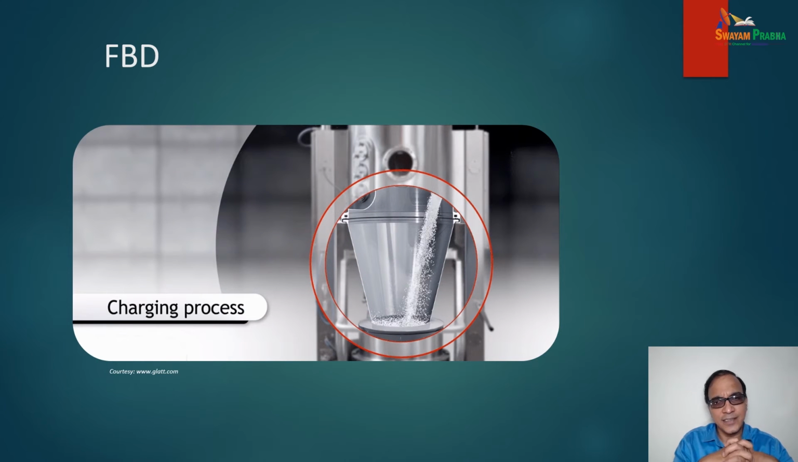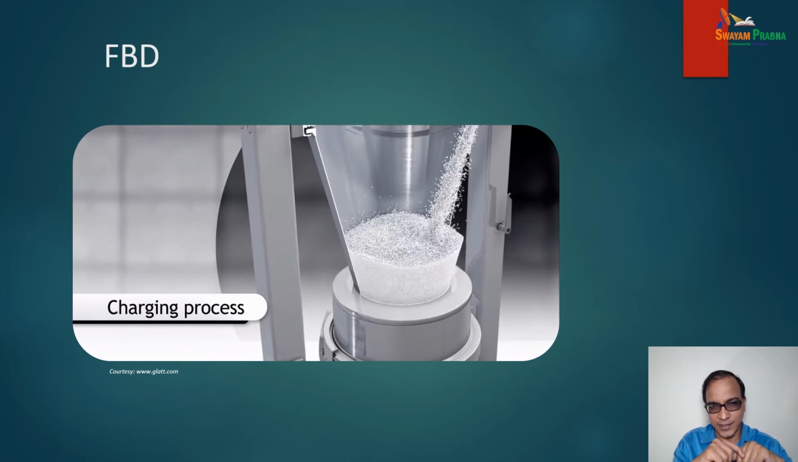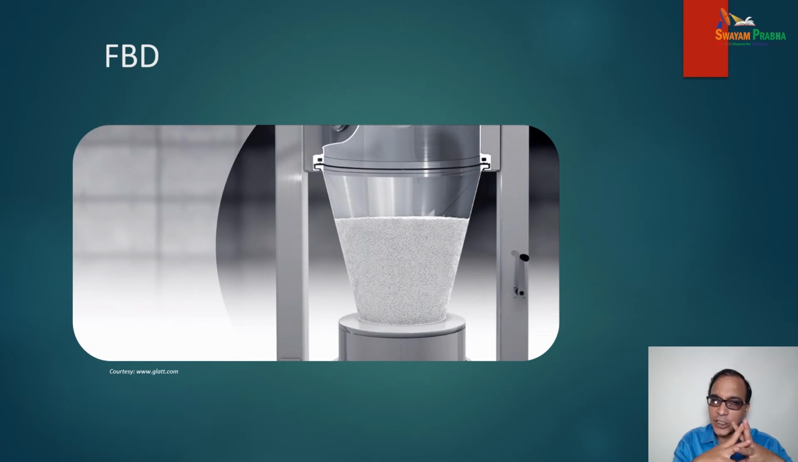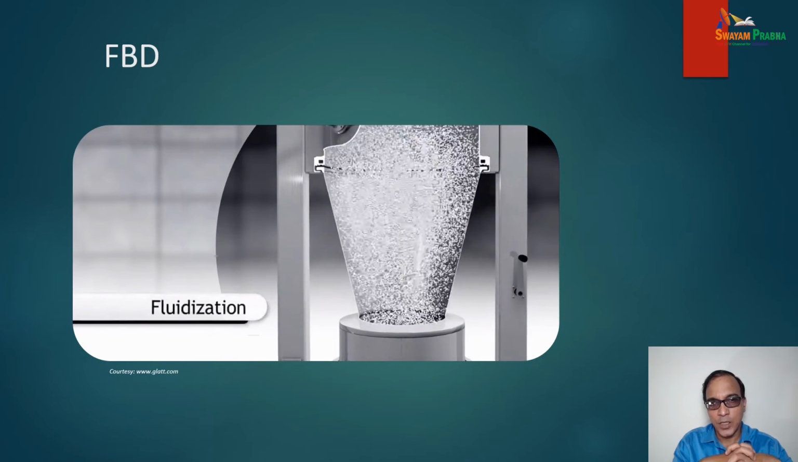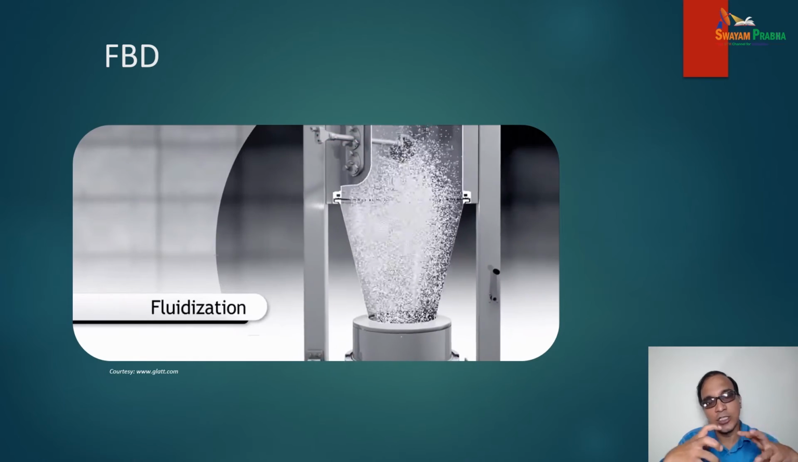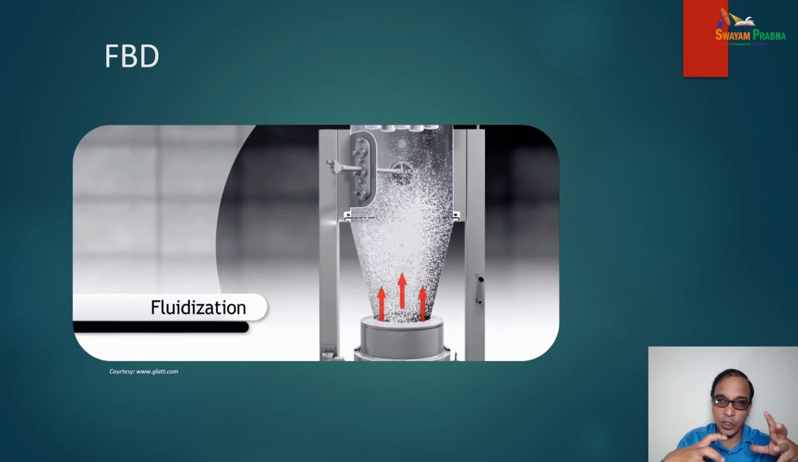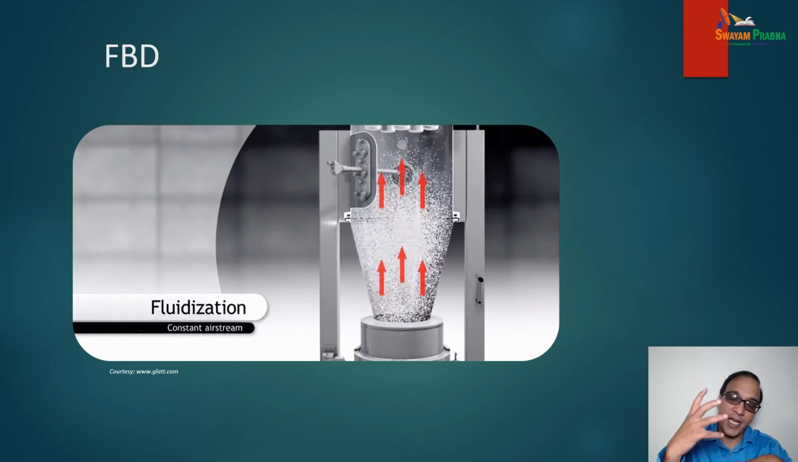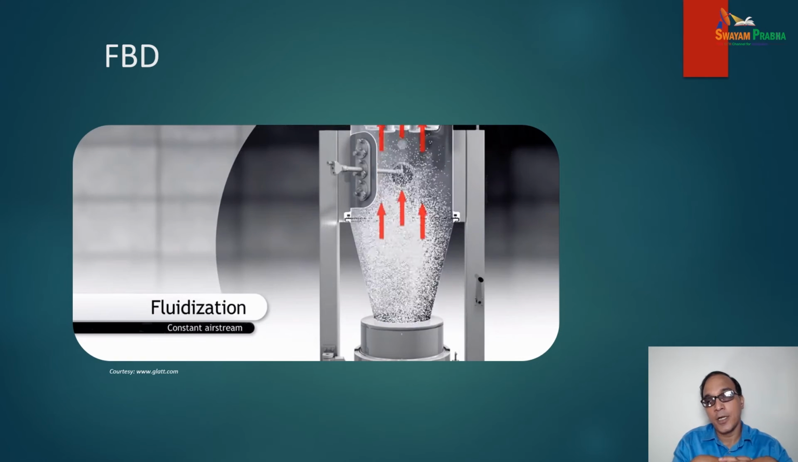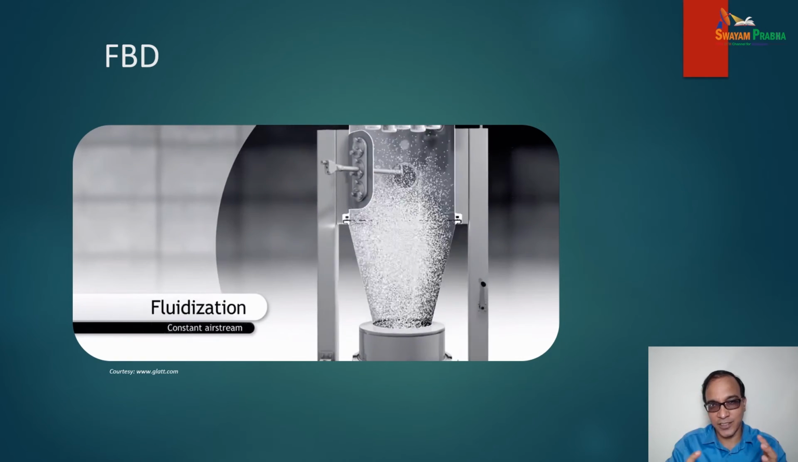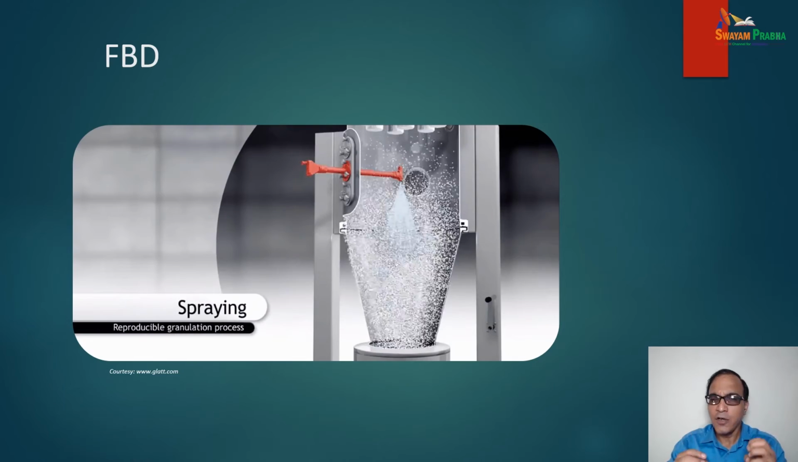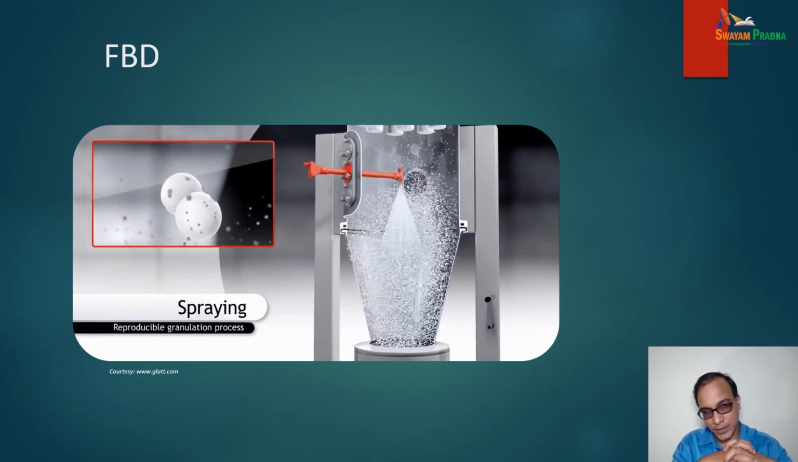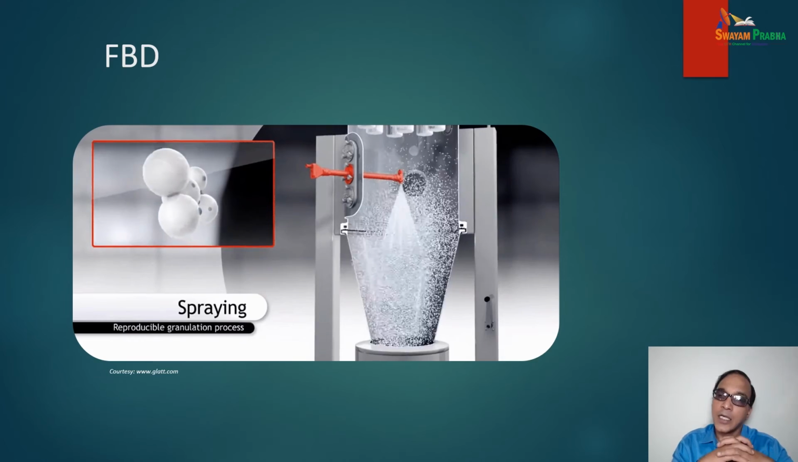Now let us discuss the charging process. After the charging process, when we have charged the material into the fluidized bed dryer, fluidization occurs. Actually, the complete solid is converted into a fluidized bed with the upstream hot air, and the fluidization process, just like a fountain, occurs. After that, the spraying of the binder, maybe a liquid binder, is given there.